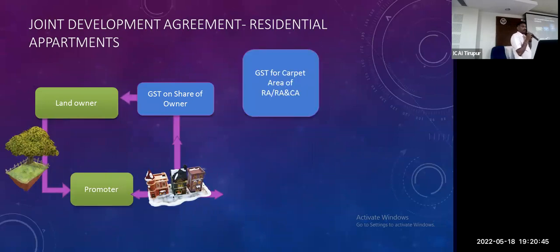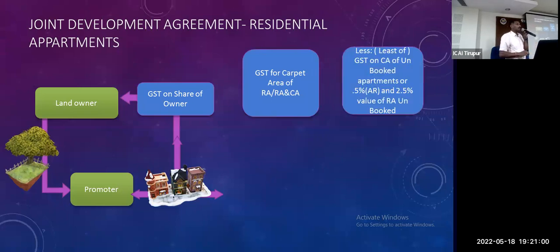First, GST for the carpet area of the residential asset: the carpet area of the residential property divided by the carpet area of residential plus commercial property. Then I will get the input credit for the residential part, less the GST on the carpet area of unbooked apartments. The unbooked part is only residential; commercial does not get this concession. There is no concession for a commercial project, only for a residential real estate project, RREP. This exemption applies only if it is residential.